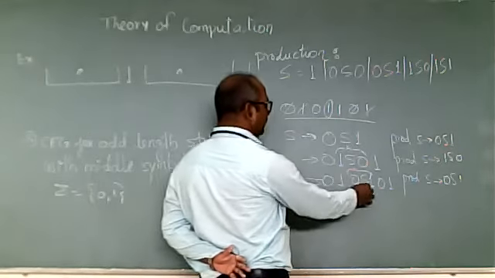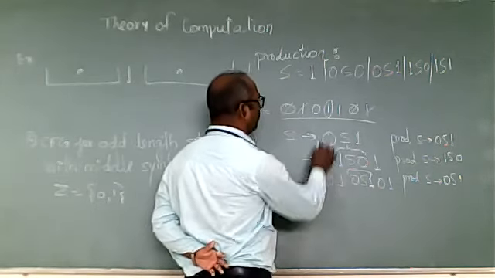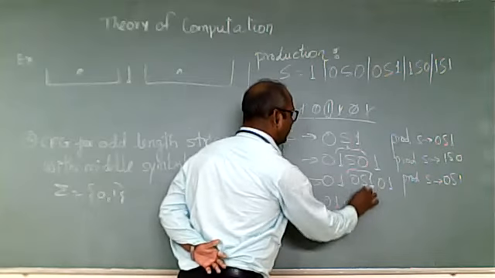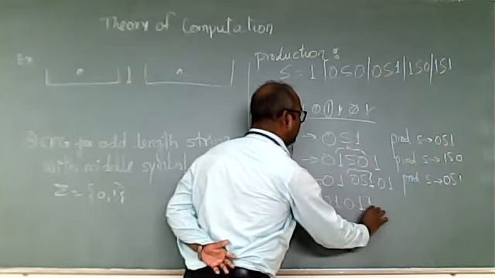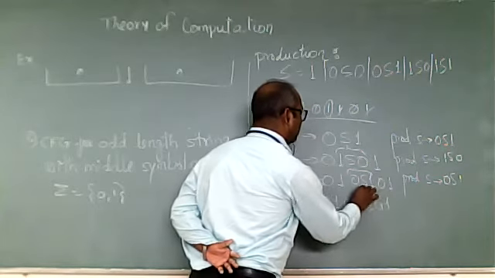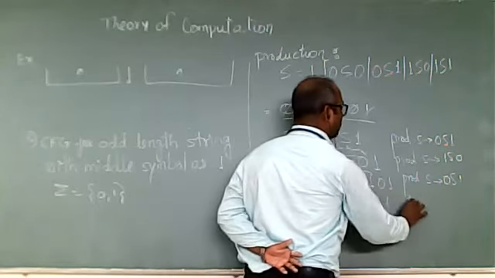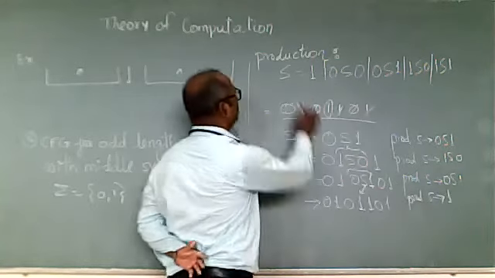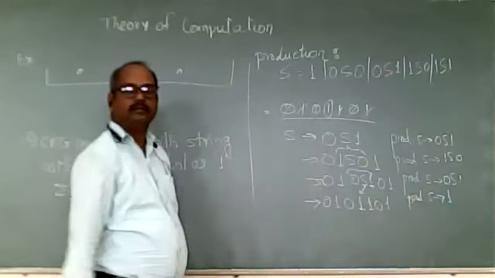Now for the last S, we want 1, so this S is replaced by 1 with the first production, S tends to 1.